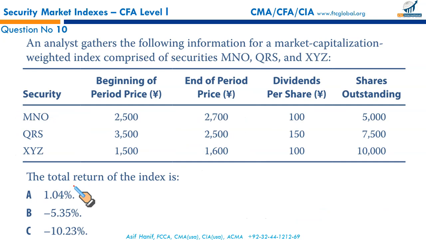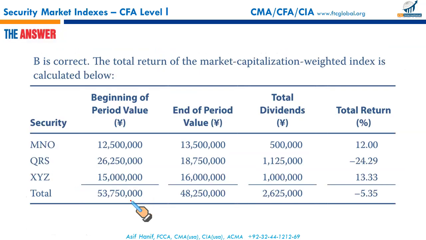Next, I think now he's asking for the total returns. Now when you say total return, it has two components. One is the change in market cap plus the dividend that has been earned over the period. So what you will do, in addition to the market cap at the beginning, this is the market cap at the start, this is the market cap at the end, and this is the total dividends generated over the period, right?